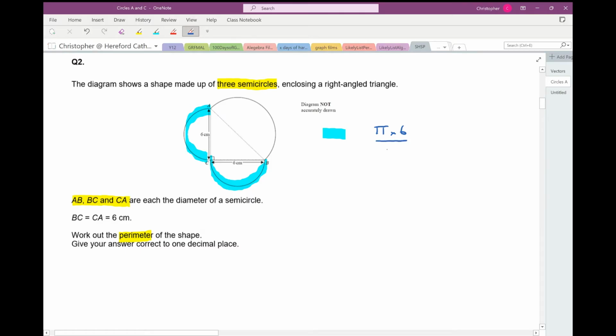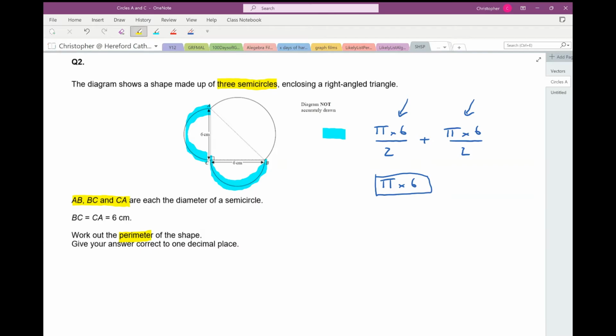So I could do one of the semicircles plus another of the semicircles. Or I could just imagine that both of those semicircles together make a circle, and I could just do the circumference of the whole circle. It doesn't matter whether I use this or whether I do half of it plus another half of it. That's those blue highlighted lengths sorted.